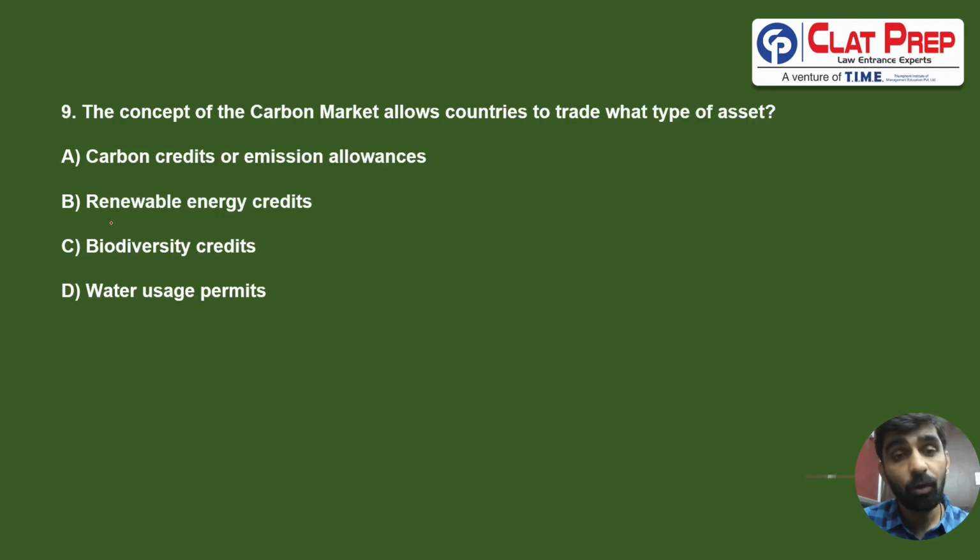Next question, the concept of the carbon market allows countries to trade which type of asset? The carbon market allows countries to trade in carbon credits or emission allowances. So the correct answer for ninth is going to be A.